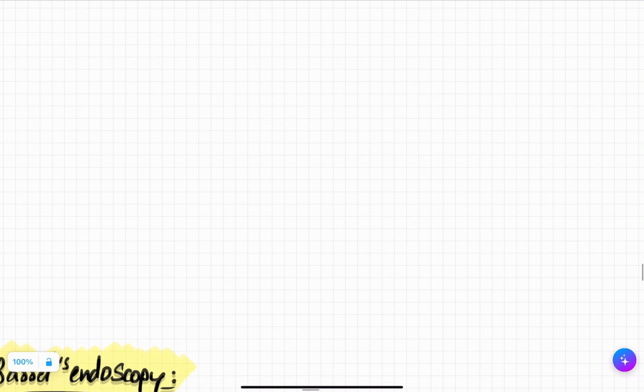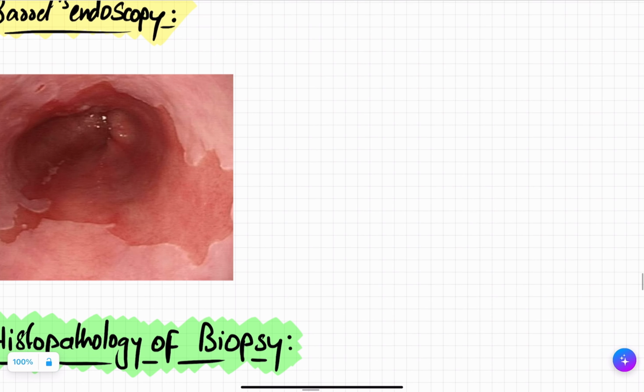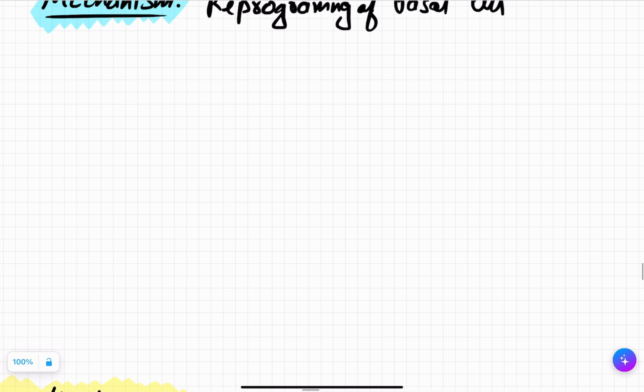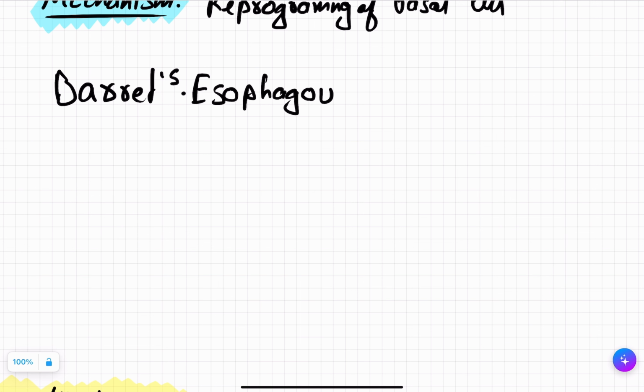Now let's see this Barrett's esophagus in a little detail. In Barrett's esophagus, the cardiac sphincter wasn't working properly, so there was reflux of the acid.